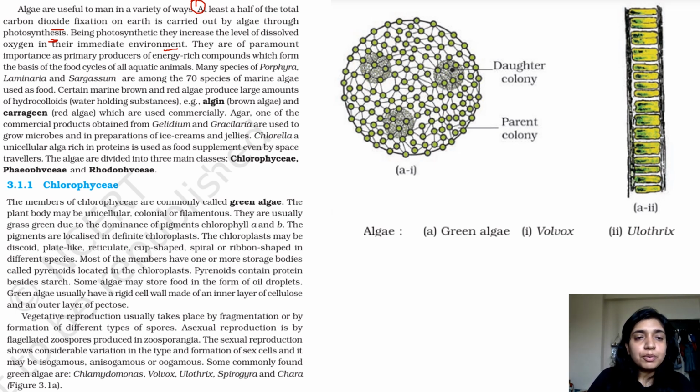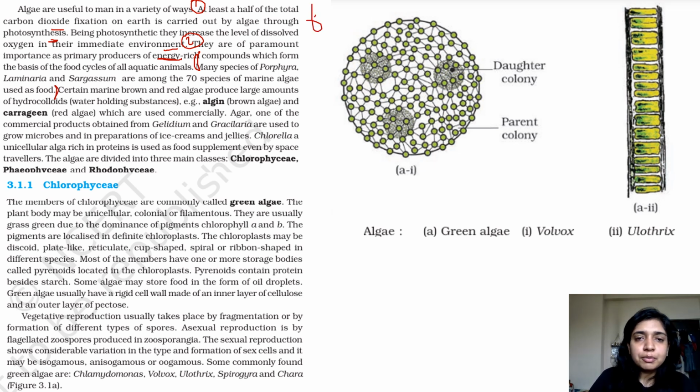They are of paramount importance as primary producers of energy rich compounds. So the second thing is that they produce energy rich compounds. In many cases you can eat algae also. It's a good source of your vitamins, minerals, and other necessary macro and micromolecules. Many species of Porphyra, Laminaria, and Sargassum are among the top 70 species of marine algae used as food.